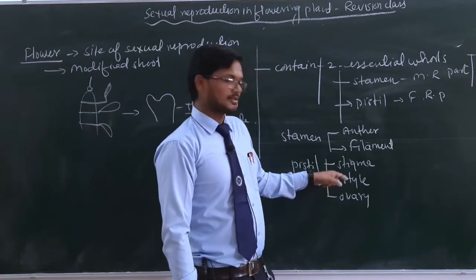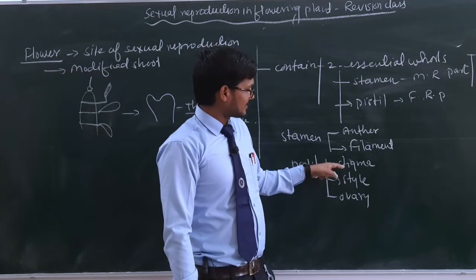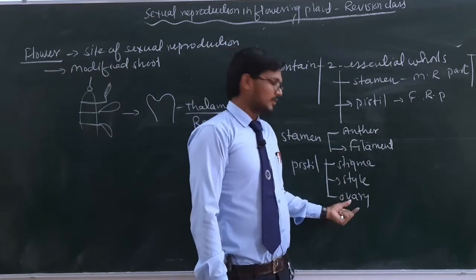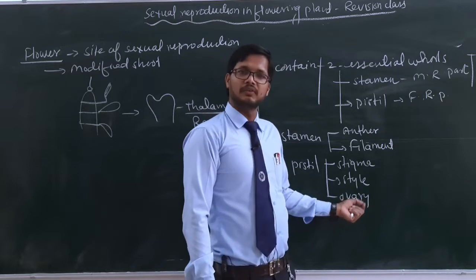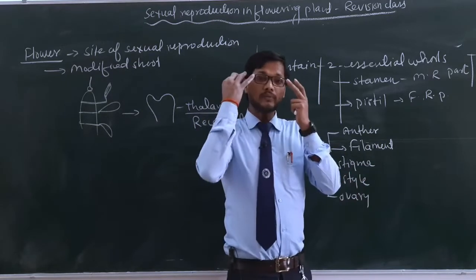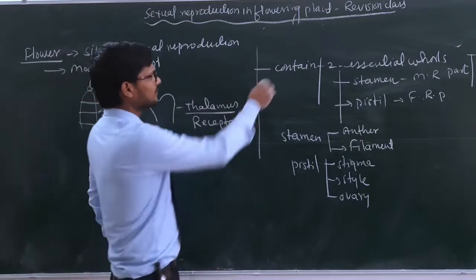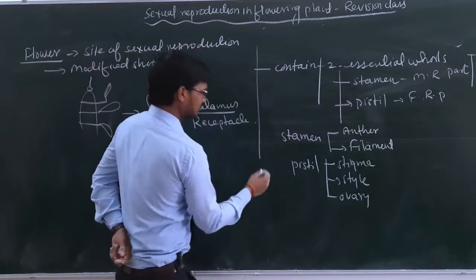Style is simply a helping structure, and it attaches the stigma to the ovary. And the ovary, as you know, is the swollen part of the flower, and there is an ovule present in it, and inside the ovule there is an egg. So this was all about it. Let's discuss all these things. And second, these are the two essential whorls.